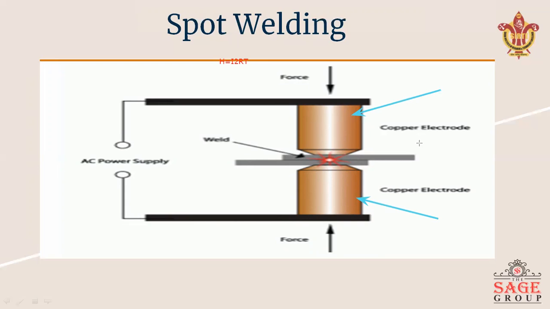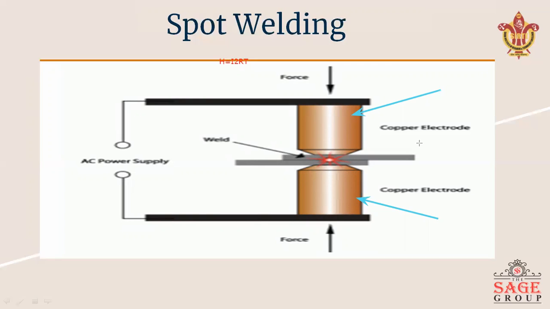In between the copper electrodes, we have a joining part. We have a workpiece. In between these electrodes, we hold the workpiece. So one function of this electrode is to hold the workpiece. After that, a low voltage, high current is passed between the electrodes.